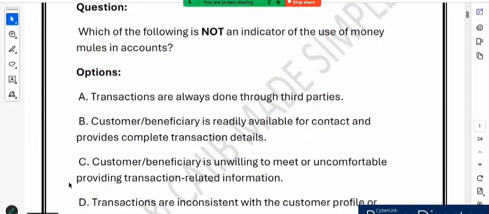So friends, what do you think? Option D, transactions are inconsistent. This is another valid sign, because imagine a student account suddenly showing a massive business transaction. It does not add up. So here is your takeaway. So what is the correct answer?